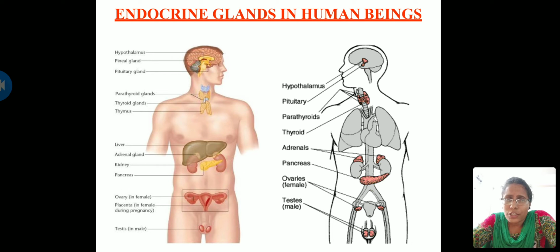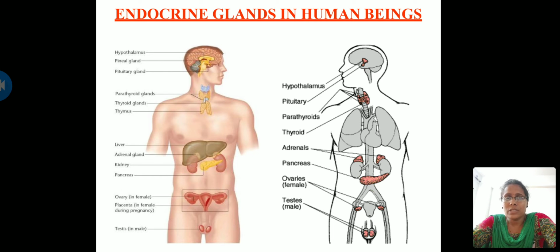What is the function of this adrenal gland? The name itself suggests the hormone secreted by this adrenal gland. It secretes a hormone called adrenaline. It is also called a stress hormone or fight and flight hormone. It is called a stress hormone because it is usually released when you are in stressful conditions.